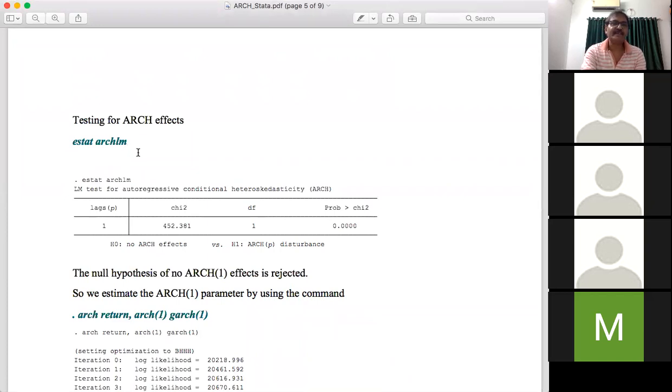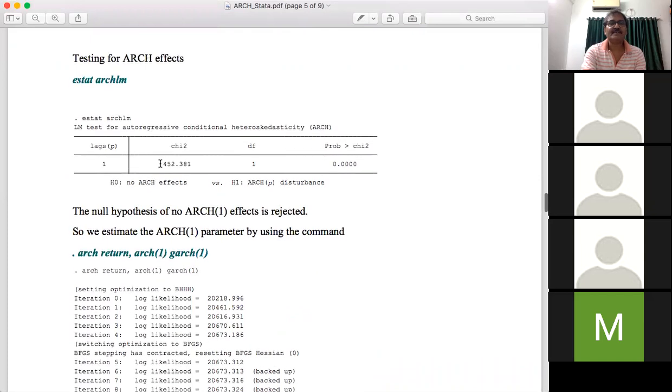After executing this command, you will get this output window. Just look at it. Have you got the similar output window in your case? Yes, sir. Okay. Yes, sir. Okay. Yes, sir. So the last line